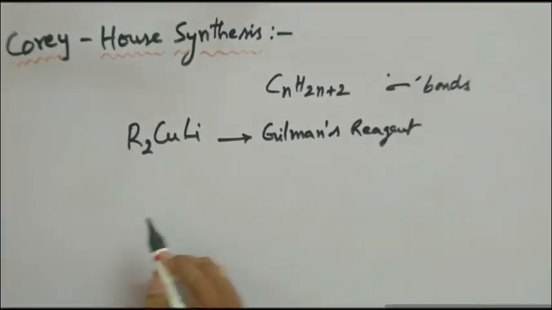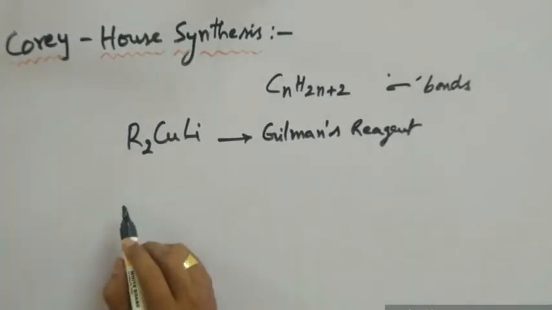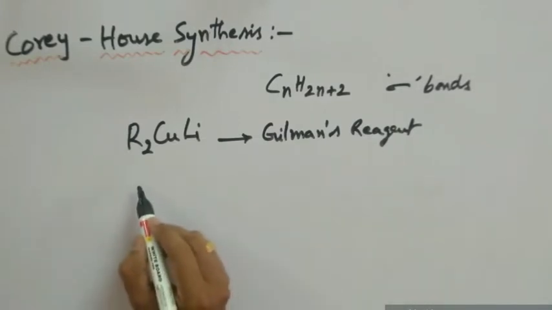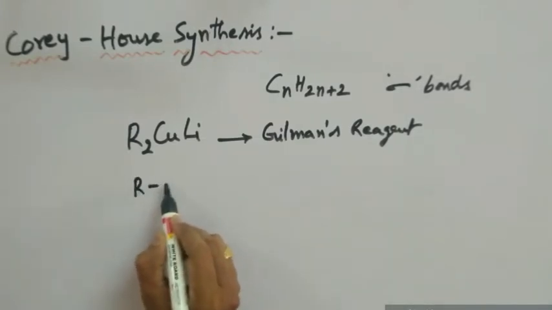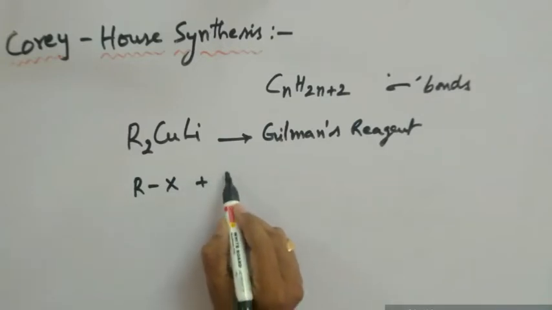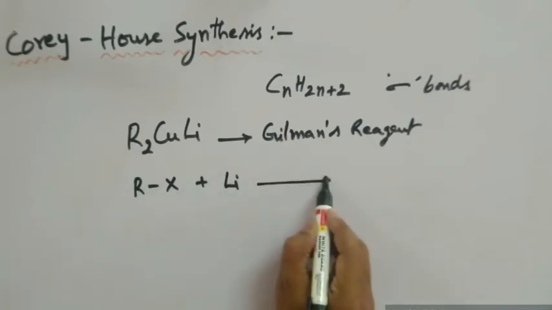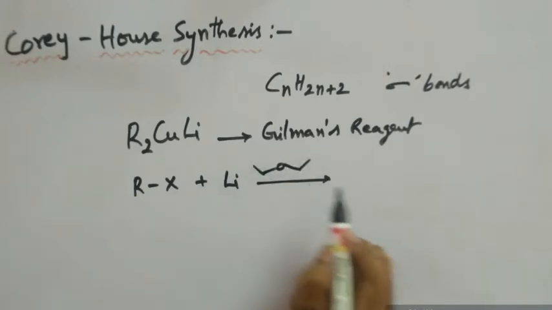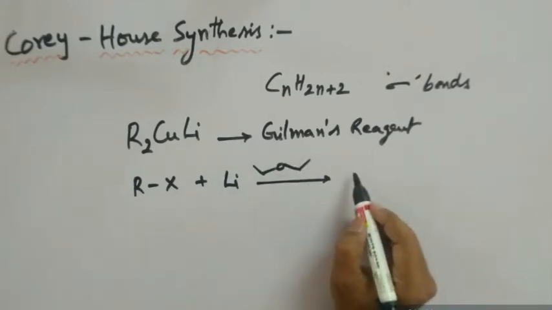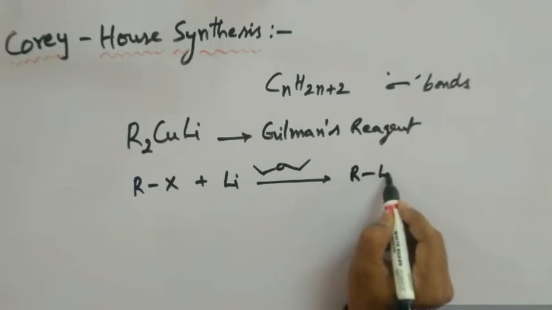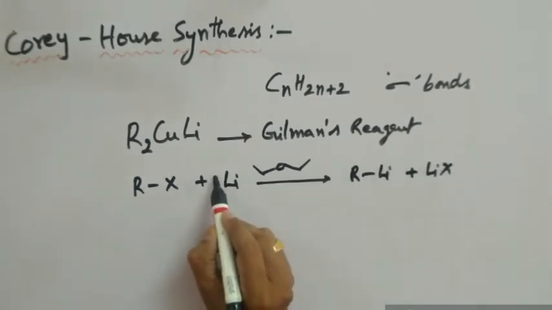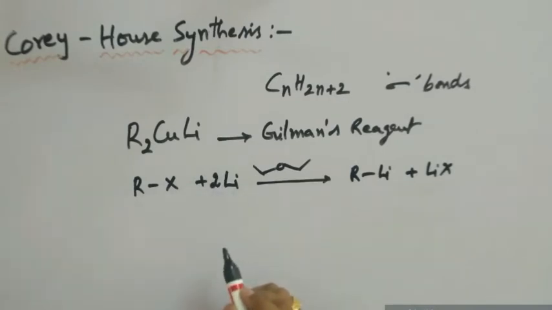Now let us see how this particular Gilman's reagent is prepared. To prepare Gilman's reagent, first the alkyl halide molecule should be treated with lithium in the presence of a diethyl ether solvent, like this. Therefore, I am going to get alkyl lithium plus lithium halide. For that, I need to take 2 moles of lithium per mole of alkyl halide taken.